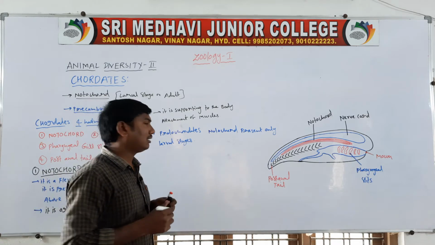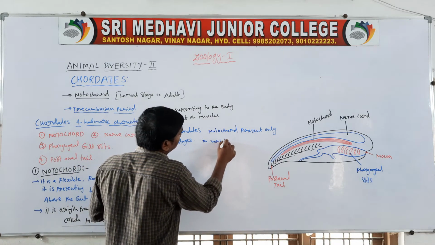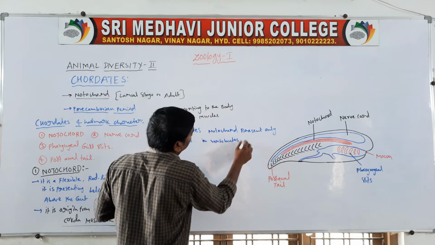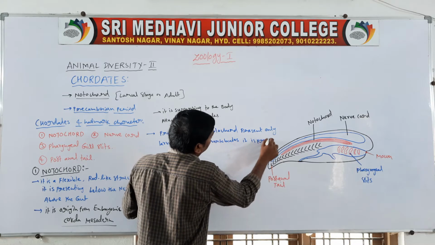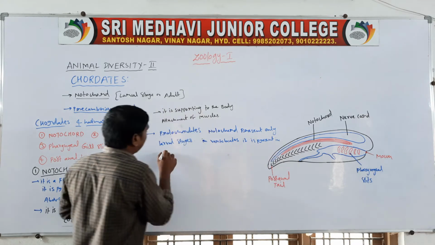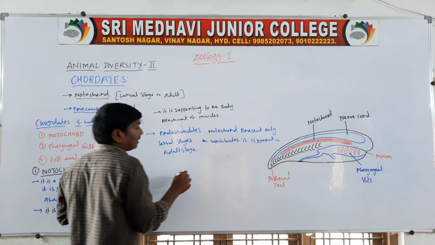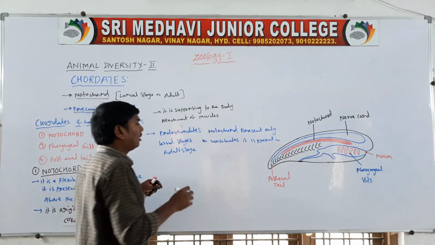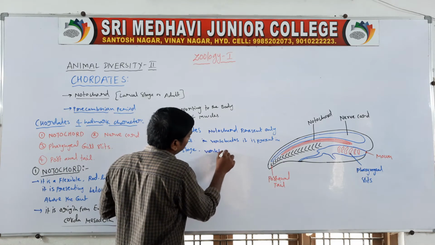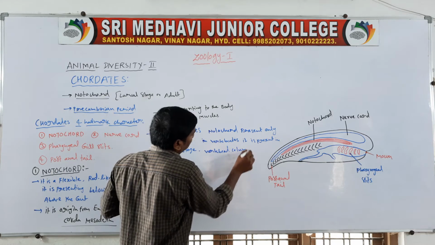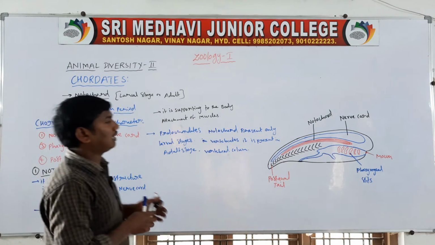In vertebrates, it is present in the adult stage. It continues into the vertebral column. So these are the notochord.